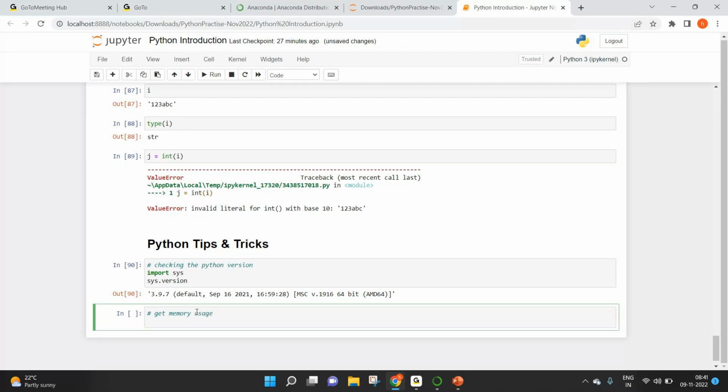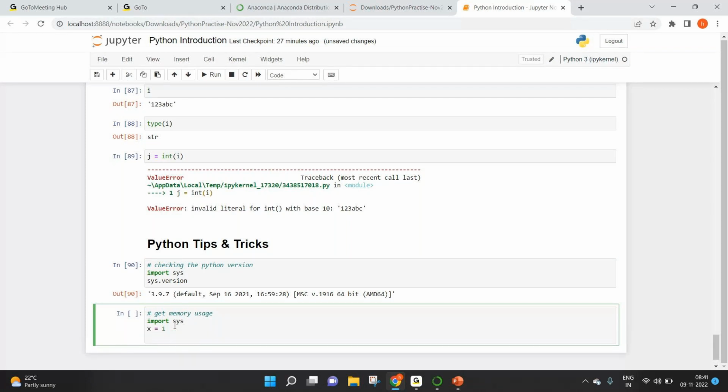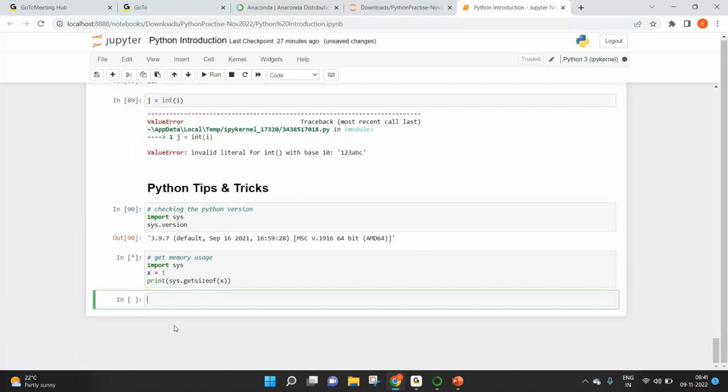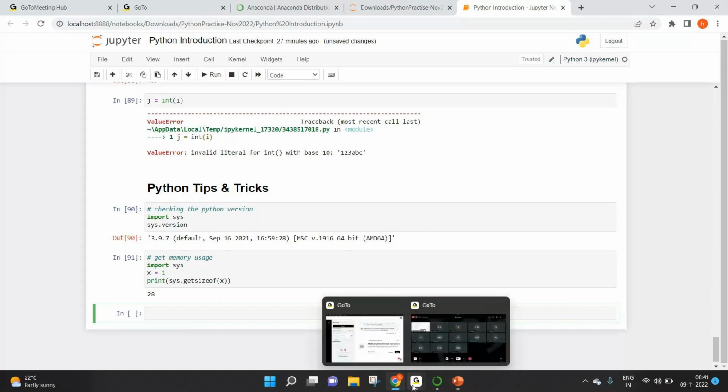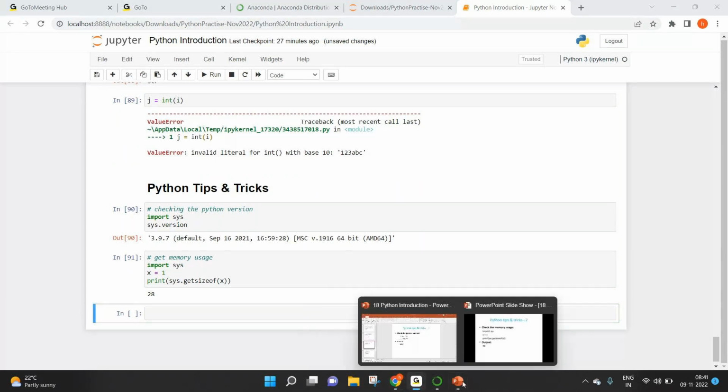If you import it once, you don't need to import it again, but I wanted to show it to you. Import sys, let's say x equal to 1, print sys.getsizeof of x. You can see it showing us 28. So that's how you can get the memory usage.